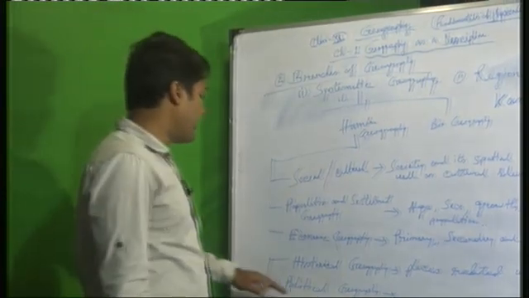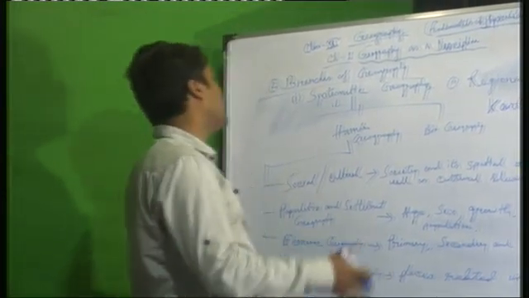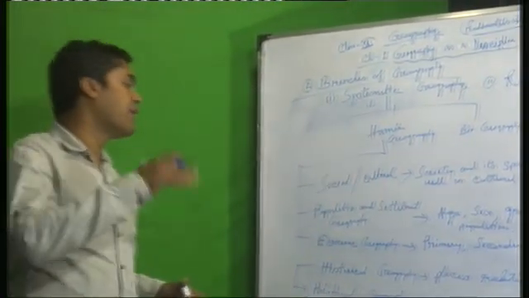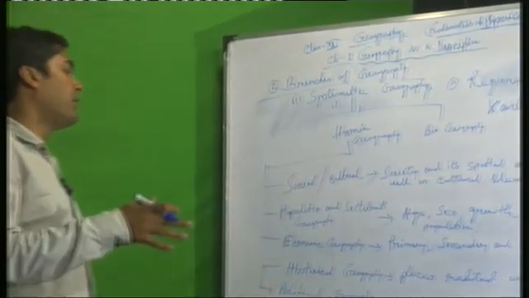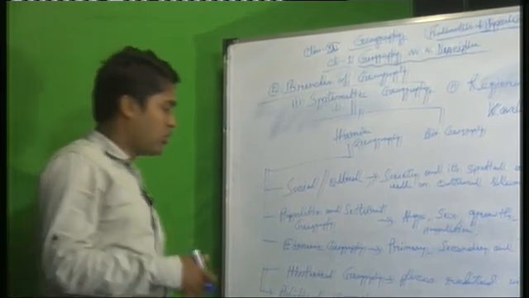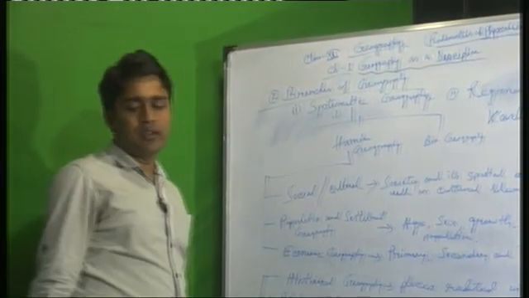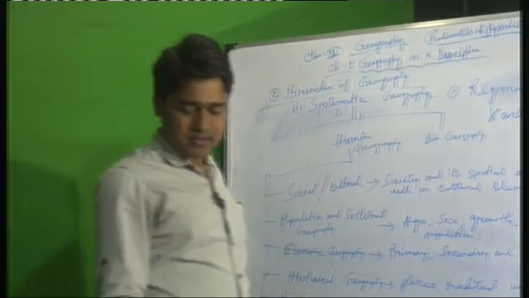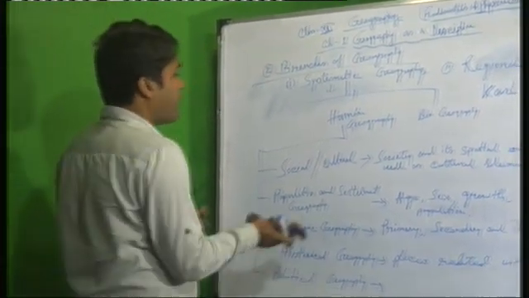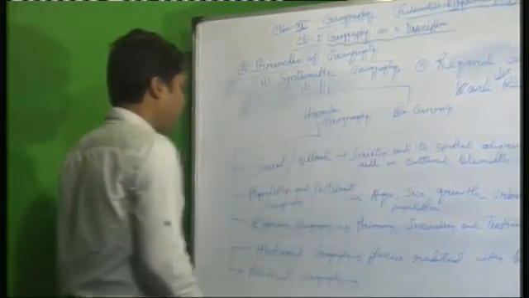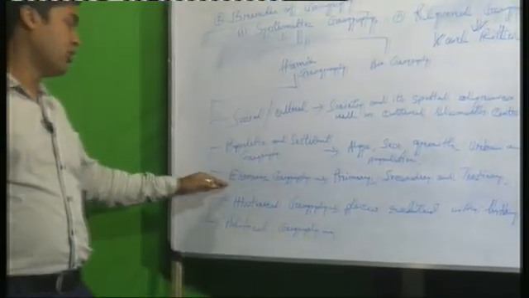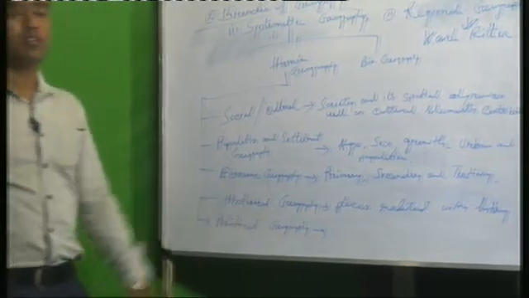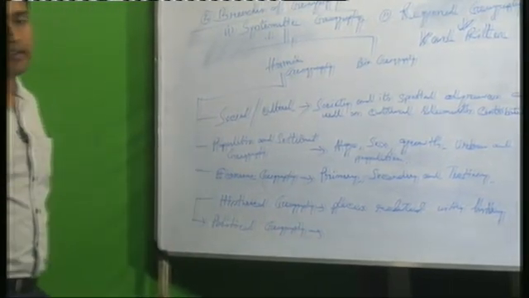So political geography deals with political relationships with neighbors, and different state boundaries and country boundaries, with their different angles. So in human geography there are five parts: social and cultural geography, population and settlement geography, economic geography, historical geography and political geography. Among these, two parts you will read in class 12.